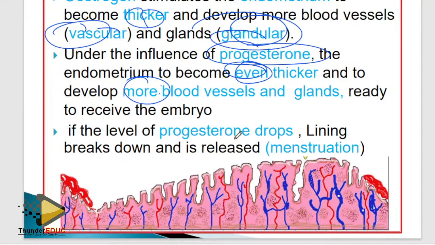You understand? If the level of progesterone drops, menstruation is going to happen. The lining of the uterus, that is the endometrium, will break down, and this is called menstruation. You will see the blood.